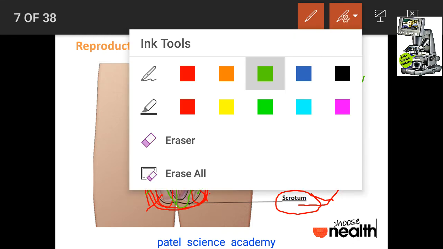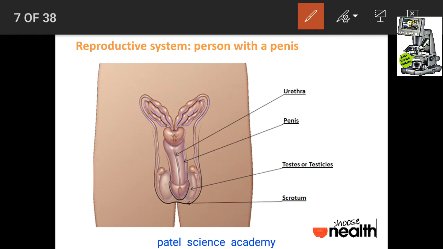So dear students, this is about the male reproductive system. Just keep in mind the testes, the scrotum layer, the tube vas deferentia, which opens into the urethra, and the urethra has this region that is called the penis.